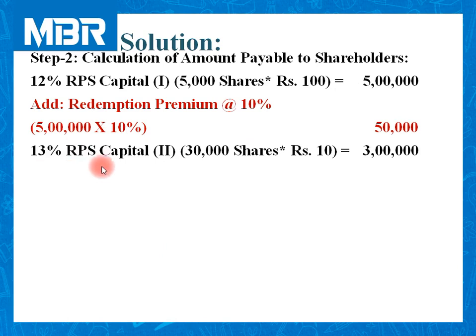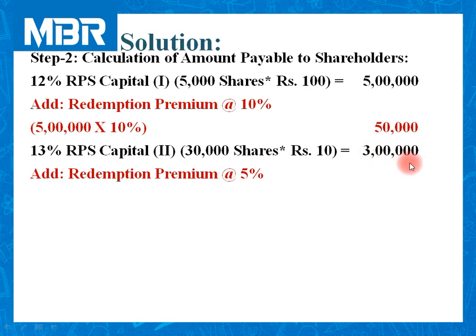13% RPS capital, you can say RPS 2, 30,000 shares multiplied by rupees 10. So the amount of RPS share capital for type 2 is rupees 3 lakhs. As per information given, we need to pay RPS 2 at 5% redemption premium.